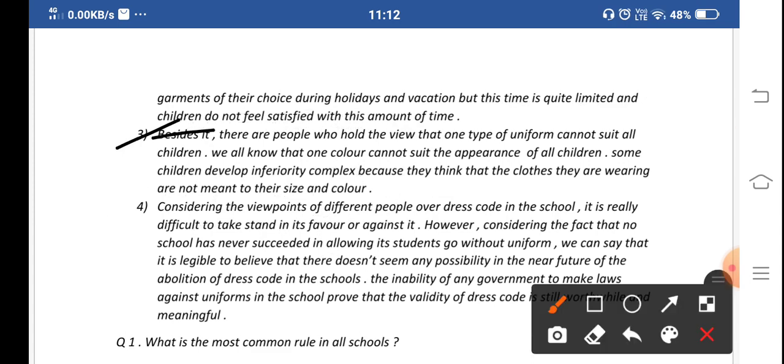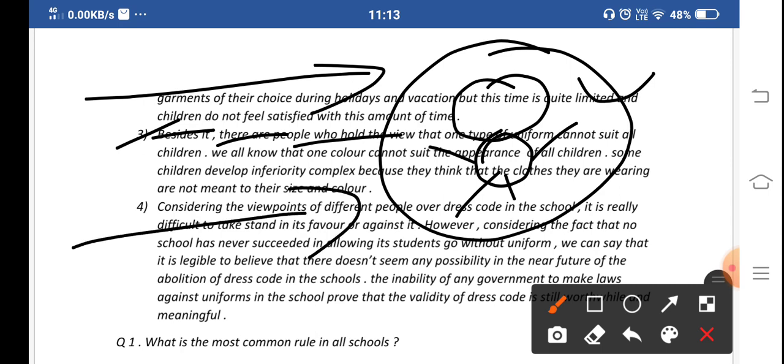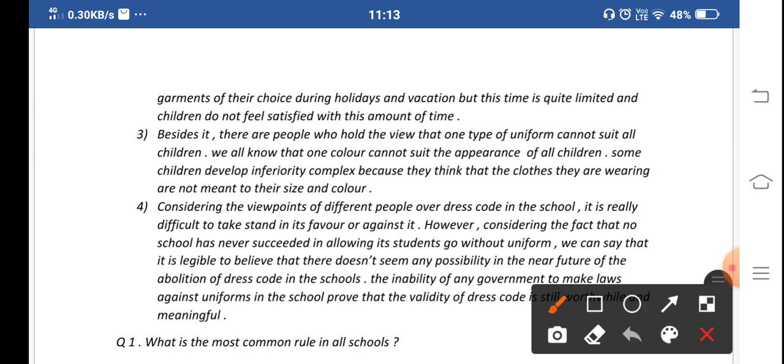The third paragraph is: besides it, there are people who hold the view that one type of uniform cannot suit all children. We all know that one color cannot suit the appearance of all children. Some children develop an inferiority complex because they think that the clothes they are wearing are not meant for their size and color. There are many students who think that the clothes they are wearing are not fitting them, or are not looking good on them, because the color might not be suiting them. But it is not like that.